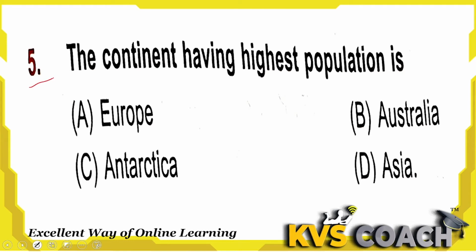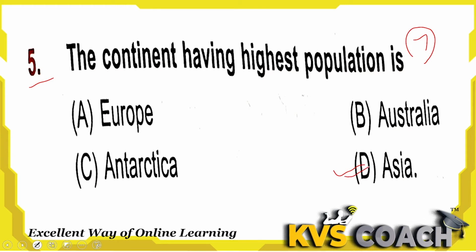Next question is, the continent having highest population is. Do you know how many continents we have on the earth? There are 7 continents on the earth. Okay, 4 continent names are here. And which is the highest population continent? Yes, the continent is Asia. Option D is the right answer here.